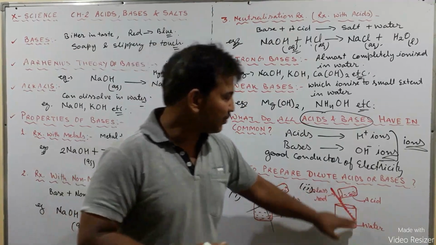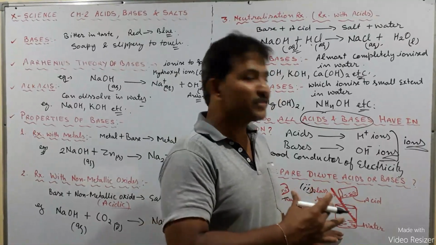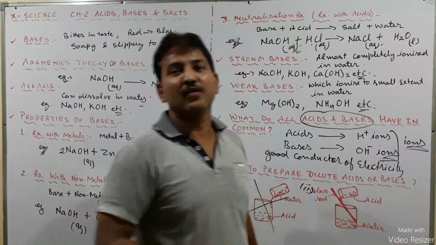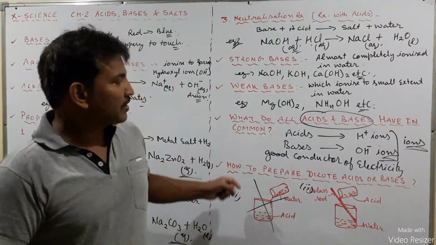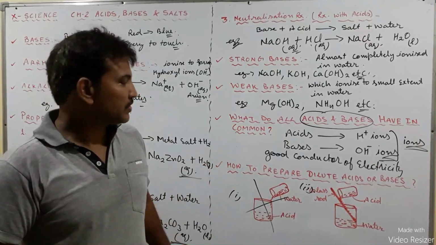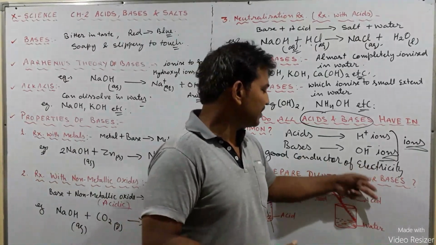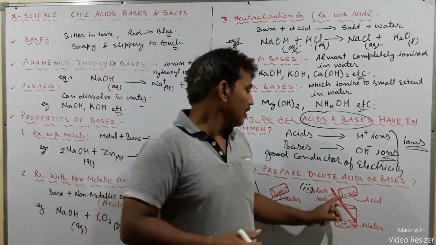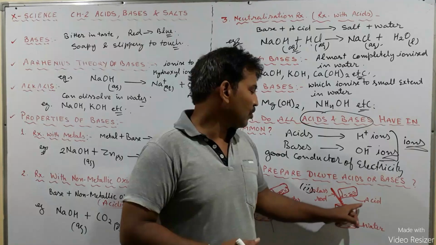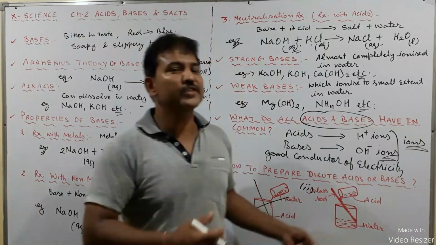So the heat produced in the resulting mixture dissipates into the container or the environment. To prepare dilute acids or bases, it is recommended that acids or bases should be added to the water dropwise with the help of the glass rod, or along the wall of the beaker or container, with constant stirring.